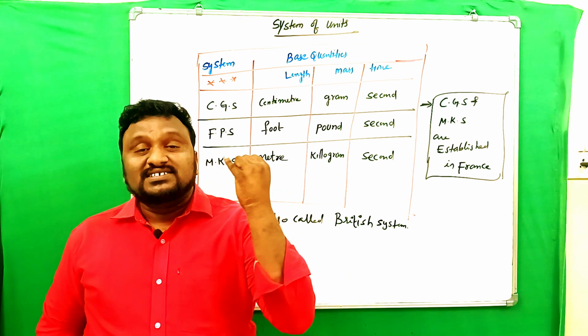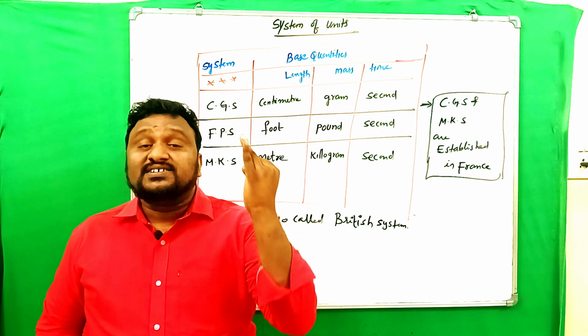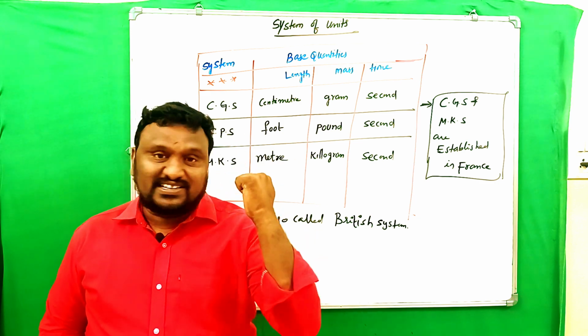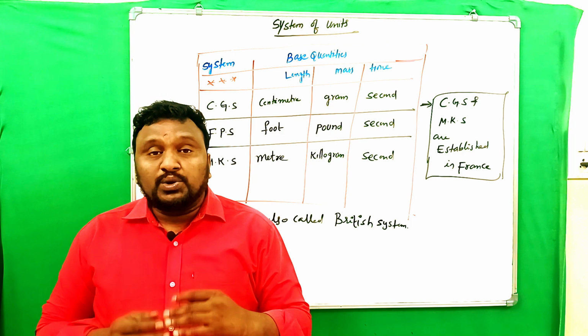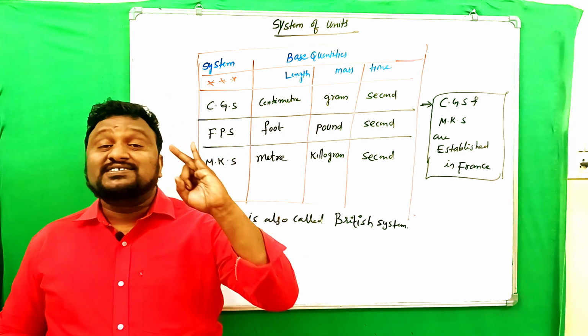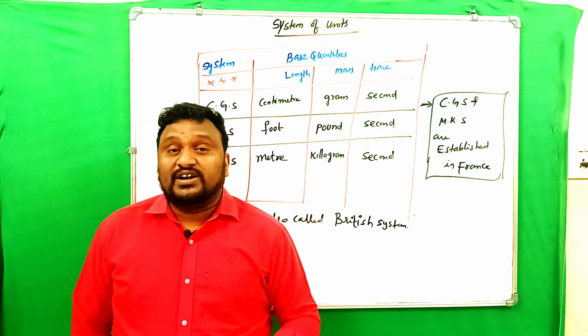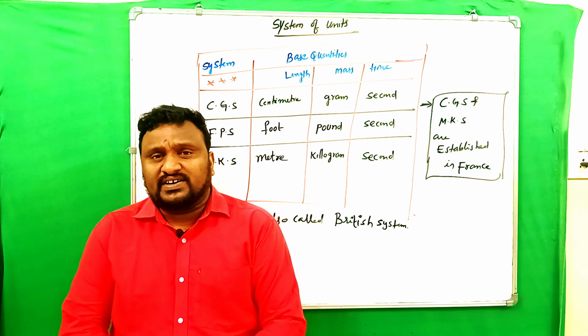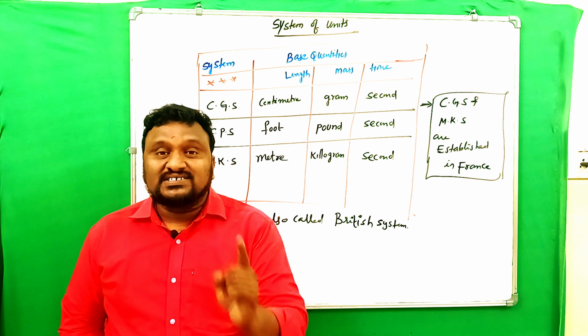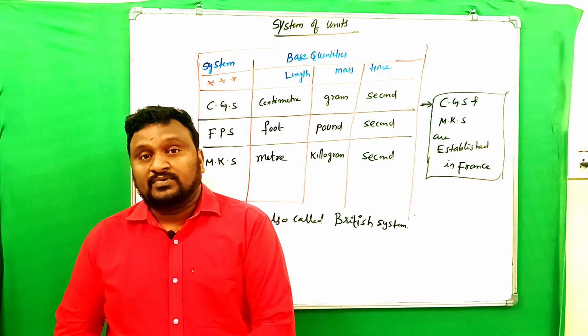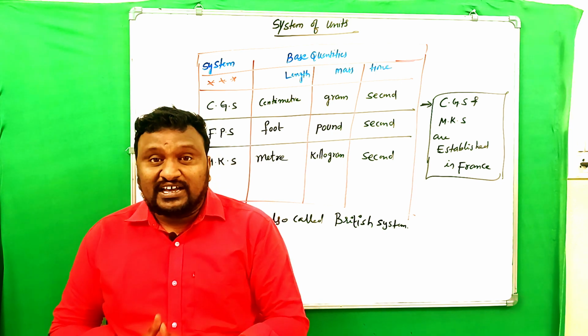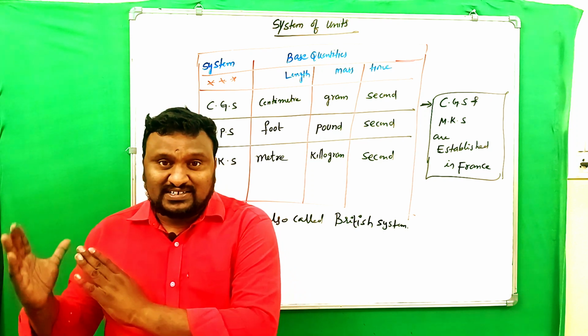They are CGS, FPS, MKS and SI. According to the CGS, FPS and MKS, there are only 3 fundamental quantities or 3 base quantities. They are mass, length, time. So how can they be measured in CGS, FPS and MKS?